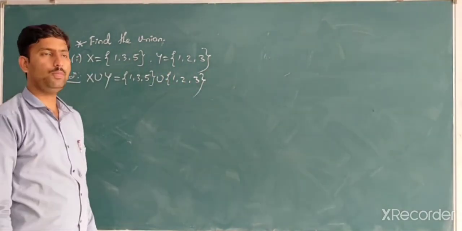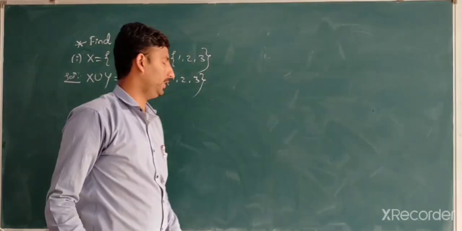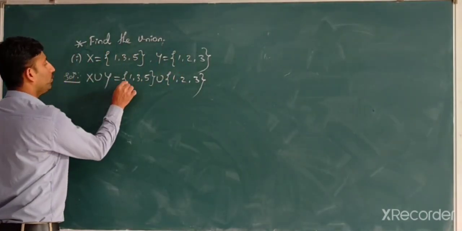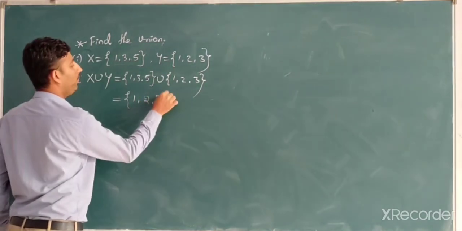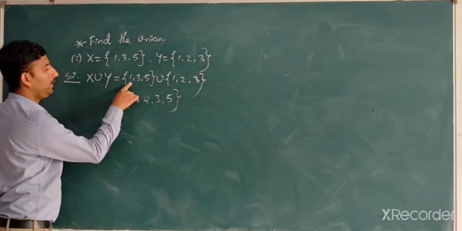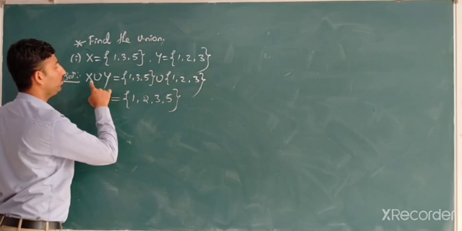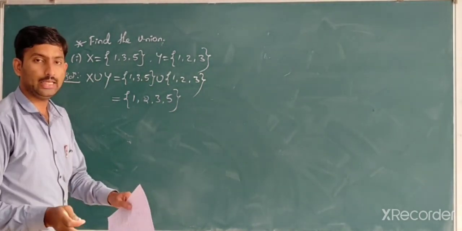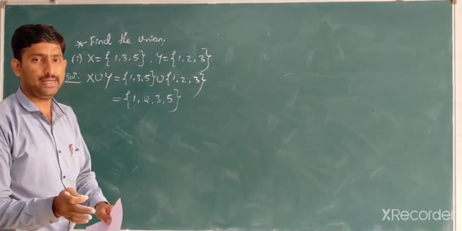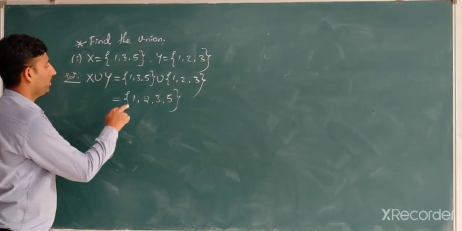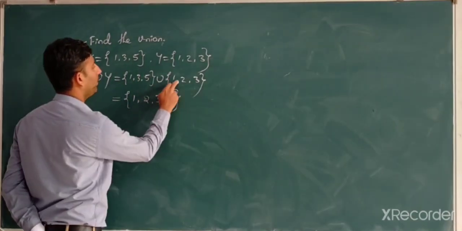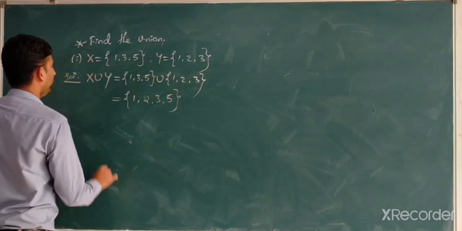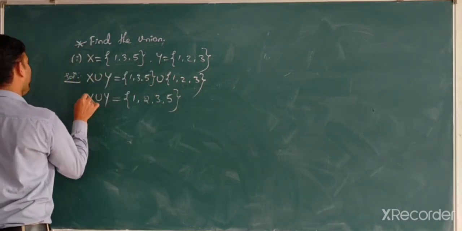Our job is to find the union, which is equal to 1, 2, 3, 5. Correct? Union means addition, but repetition is not allowed. Addition of elements, repetition is not allowed. Therefore, 1, 2, 3, 5, which is nothing but X union Y.